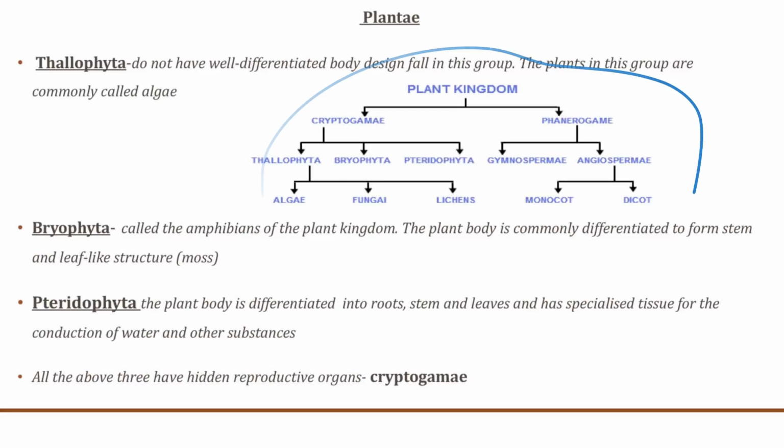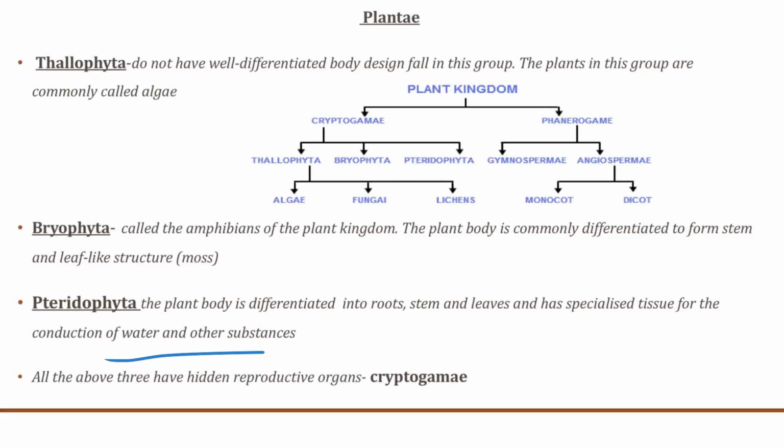These are called the amphibians of the plant kingdom, as they can live in both land and water. Now, the plant body is commonly differentiated to form a stem and leaf-like structure. Mosses are an example of these. Now, in Pteridophyta, the plant bodies are differentiated into roots, stems, and leaves, and have specialized tissue for the conduction of water and other